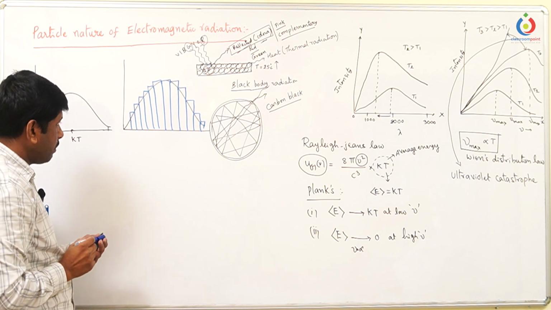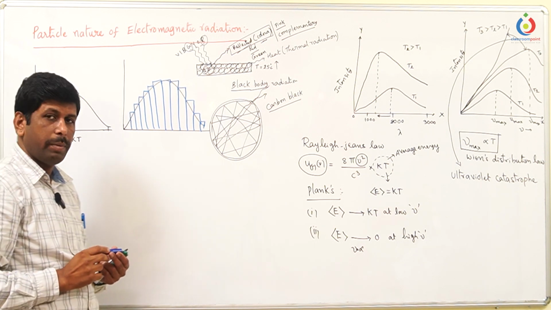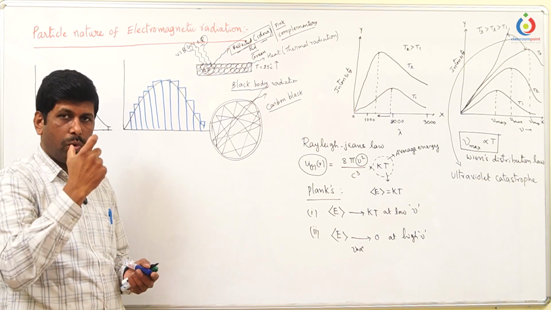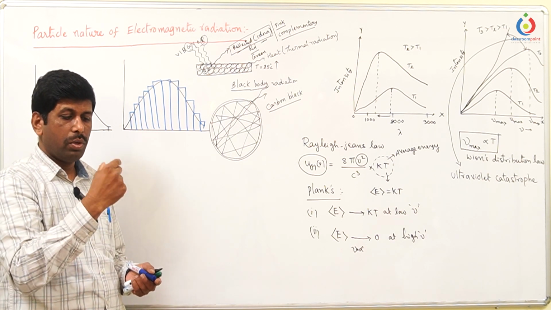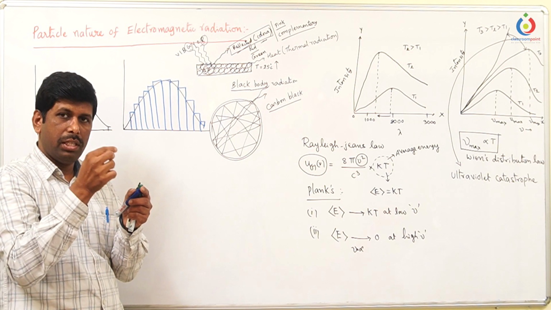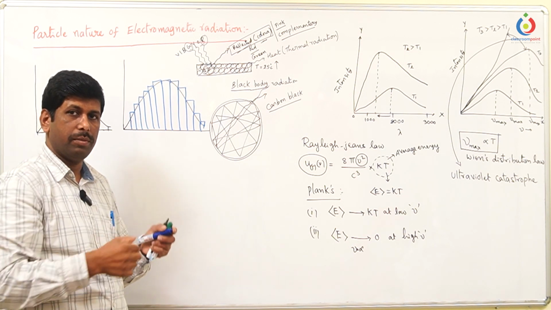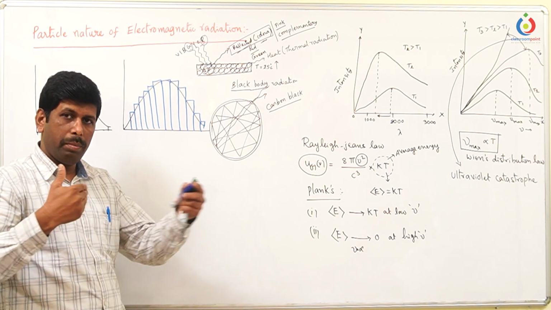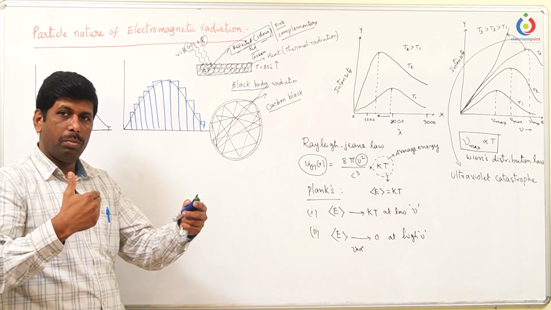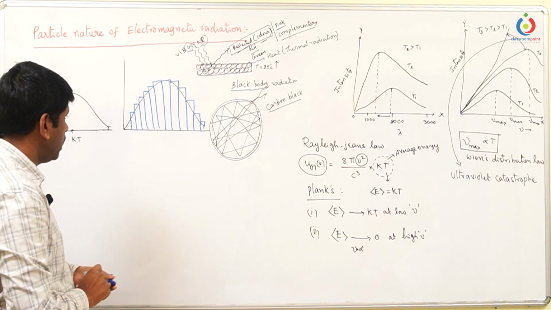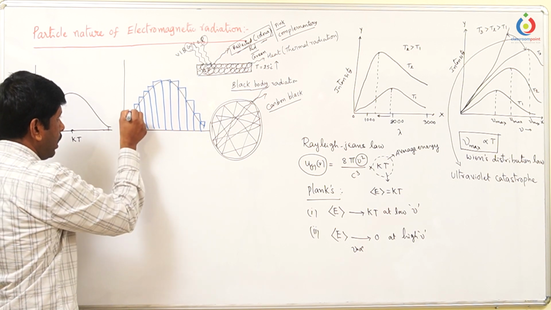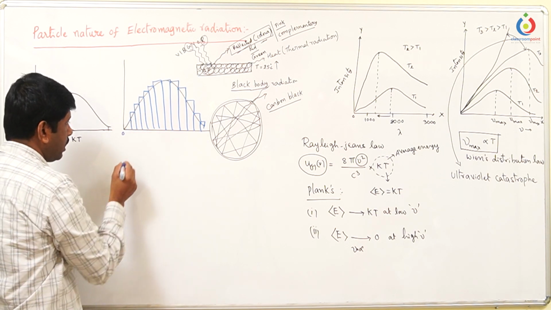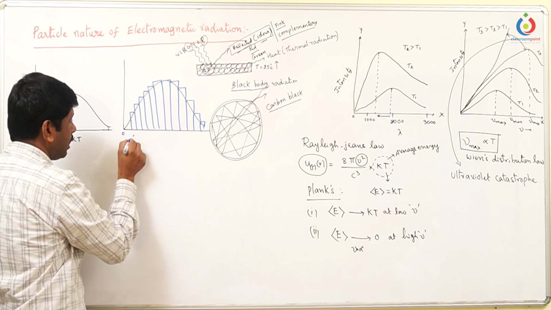So here the spacing between the lines is very small. Remember, the spacing represents the quantity of energy released by the body or absorbed by the body. Small spacing means it is releasing a small amount of energy continuously. When the spacing is larger, more energy will be released but it takes time. Here the spacing is very small, and it begins from zero. What is this rectangle? Everyone, here it says epsilon, delta epsilon.